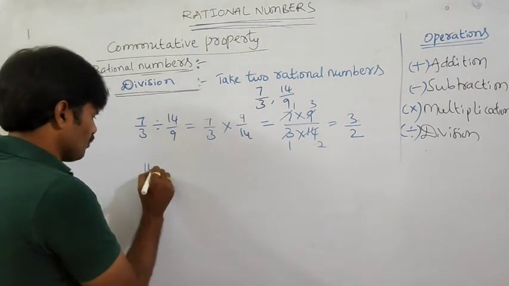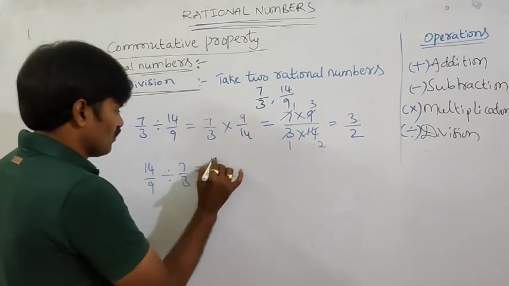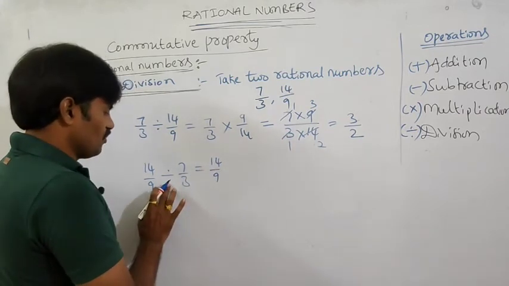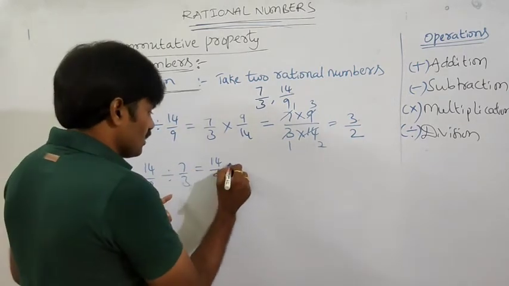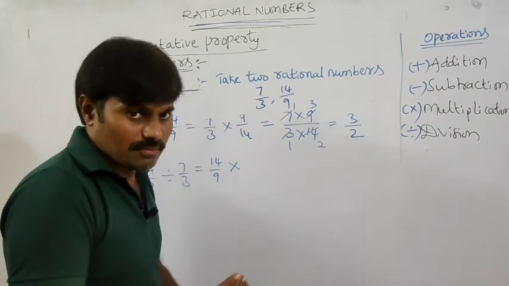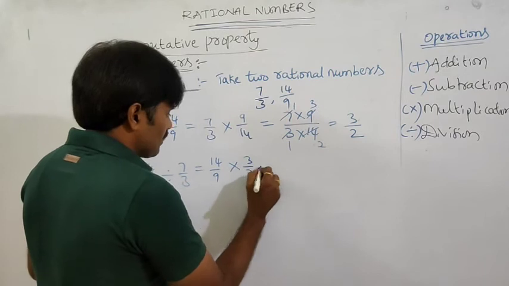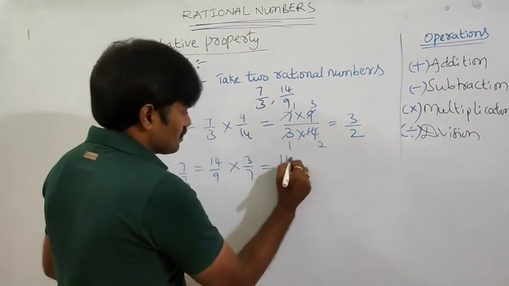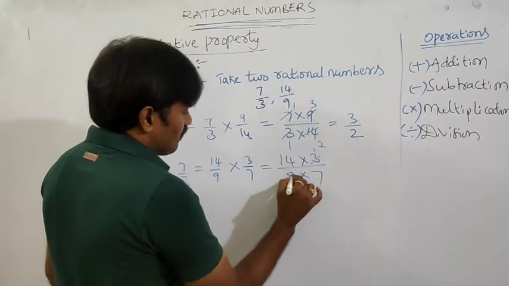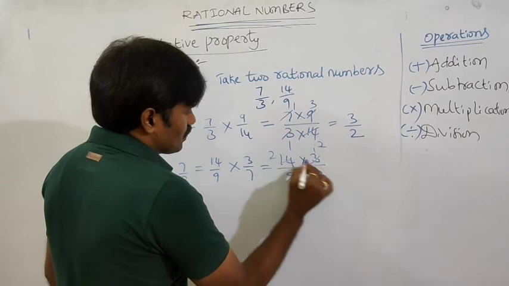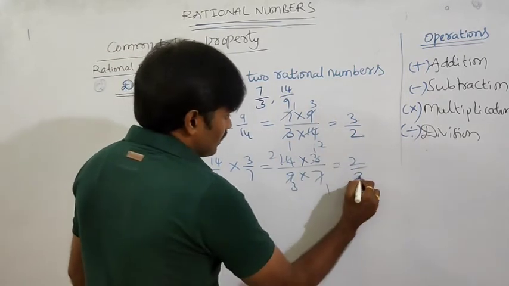Now change the order. 14 by 9 divided by 7 by 3. Okay. Then 14 by 9 keep as it is. If you want to divide, we want to change the symbol, convert into product form, then 7 by 3 becomes 3 by 7. Okay, now again the same process, multiplication, 14 into 3 by 9 into 7, and simplify. 3 1s are 3, 3 3s are 9, 7 1s are 7, 7 2s are 14. So here 2 into 1, 2, by 3 into 1, 3.